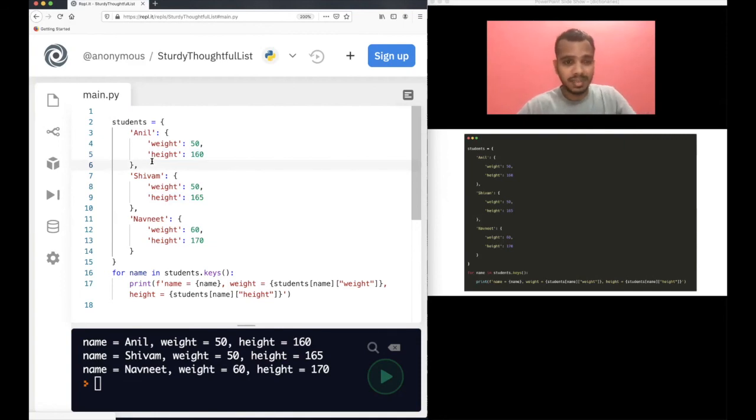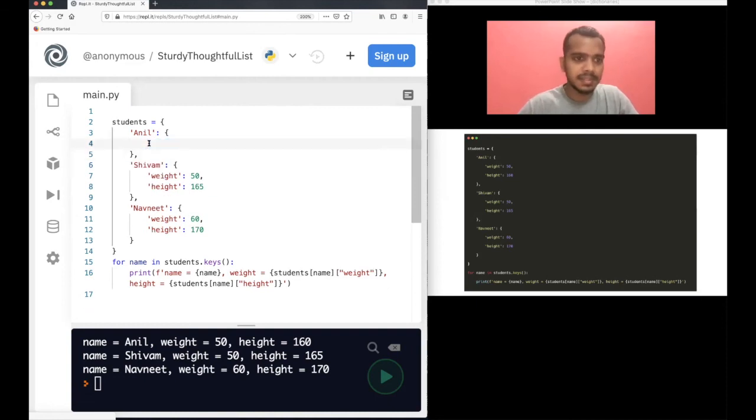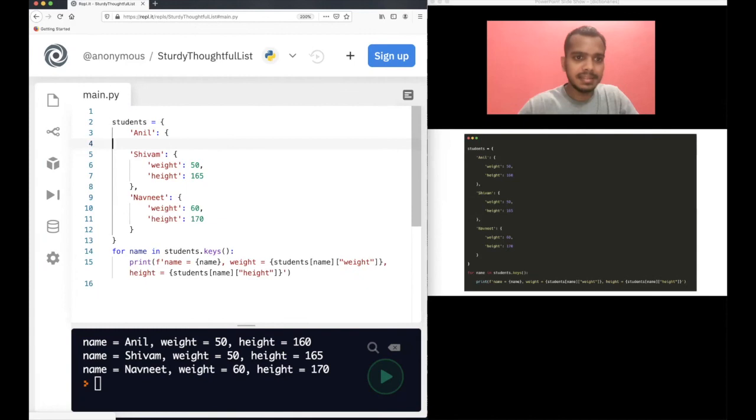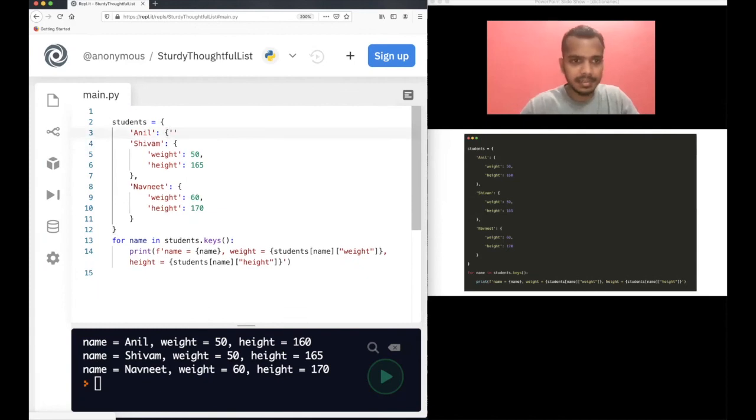Of course, it's not compulsory, so you can copy this, paste, delete this. You can also have something like Anil, weight 50 and height 160. This will also work. Do not get confused. If you run this code also, you will see the same output. So you can also write in the same line. It's okay, but for more clarity, I was writing in a different line.